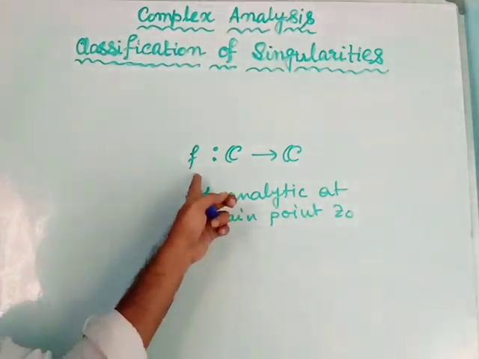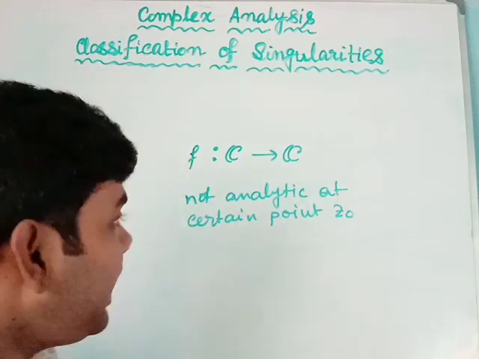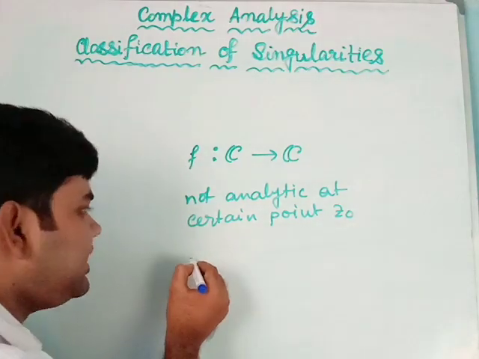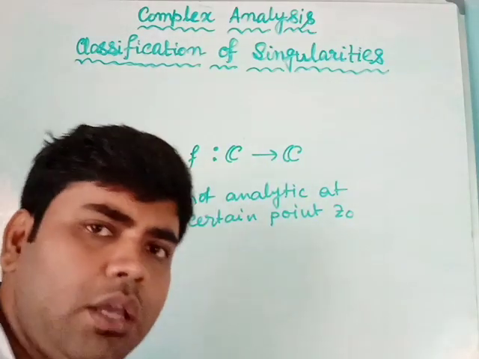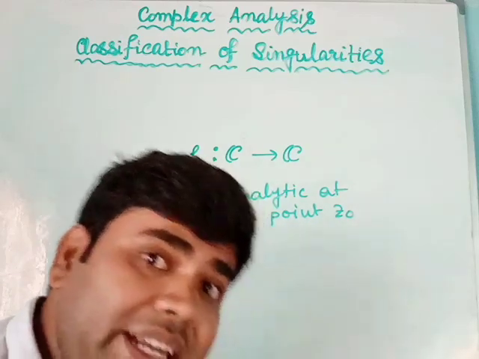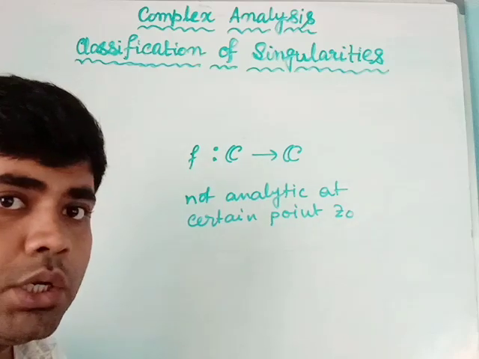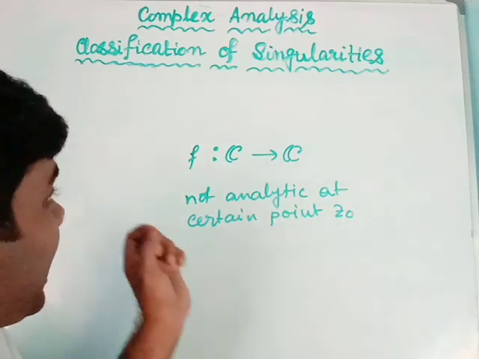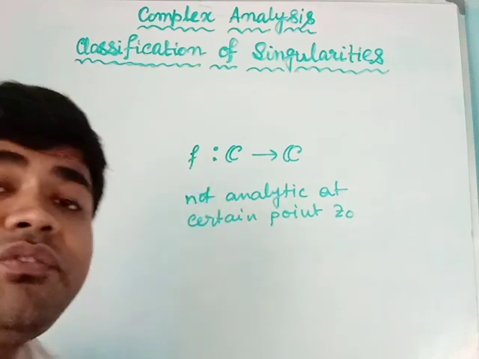If the function f is not analytic at the point z0, and every neighborhood surrounding z0 will contain at least one point where the function f will be analytic.